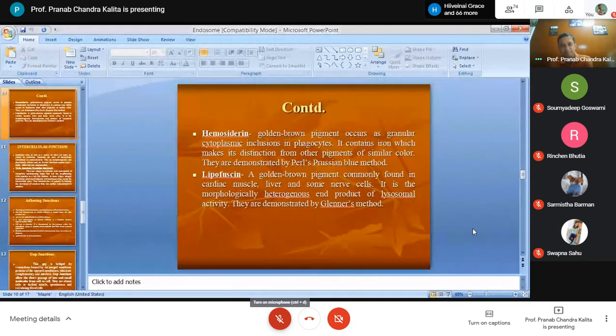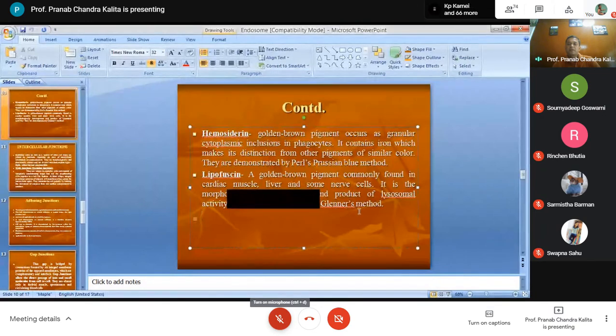Then hemosiderin. Hemosiderin is a golden brown pigment that occurs as granular cytoplasmic inclusions in phagocytes. It contains iron, which distinguishes it from other pigments of similar colors. Hemosiderin can be stained with the Perls Prussian blue method. Lipofuscin, a golden brown pigment, is commonly found in cardiac muscle, liver, and some nerve cells. It is morphologically heterogeneous and a product of lysosomal activities. It is demonstrated by Gomori's method.